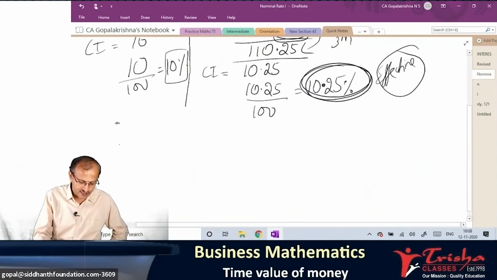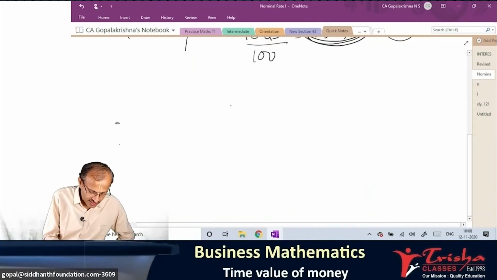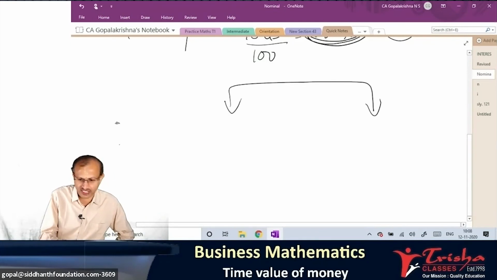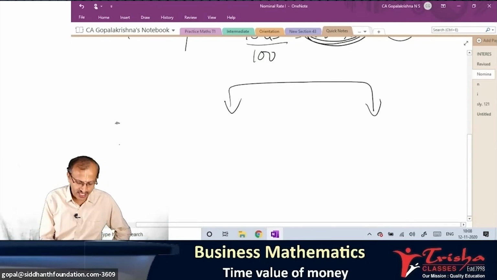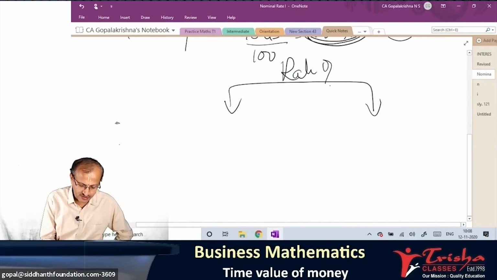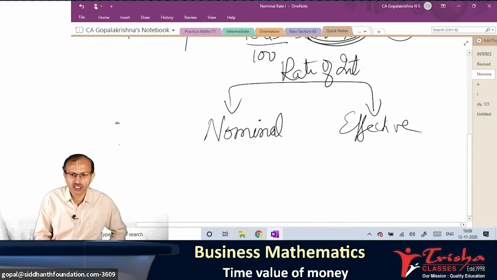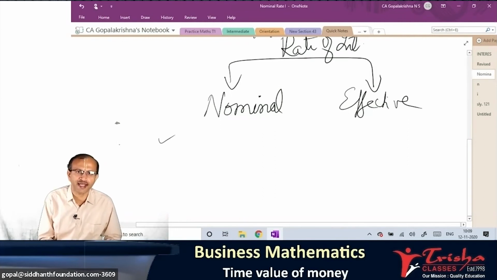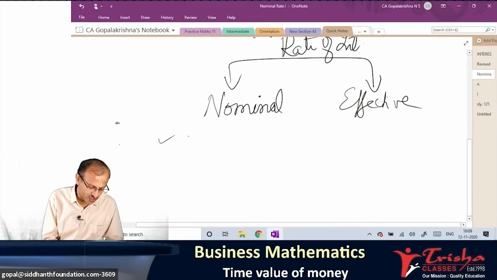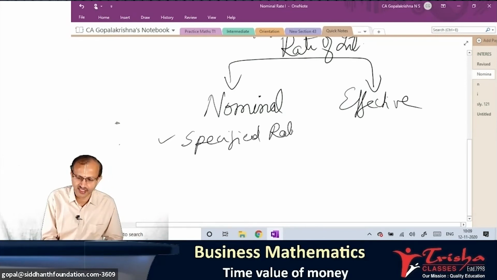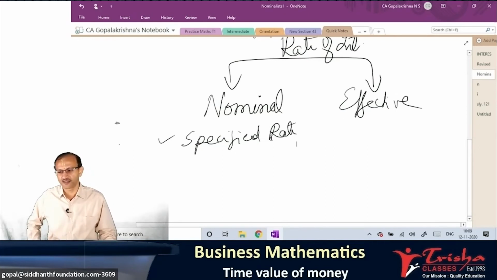Okay. Finally, I will give you a chart and I will explain the running notes. So the rates of interest are of two types. First category, nominal. This is effective. Super. Now tell me, nominal is the given rate, whatever is specified in the question. The question only mentions it, you don't have to break your head.